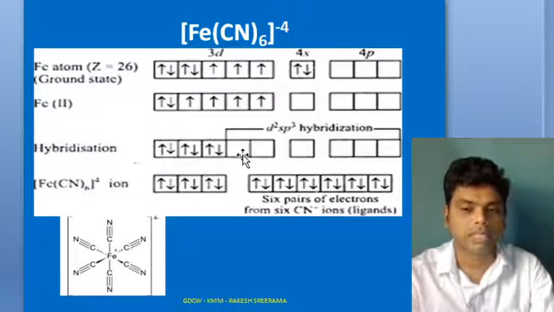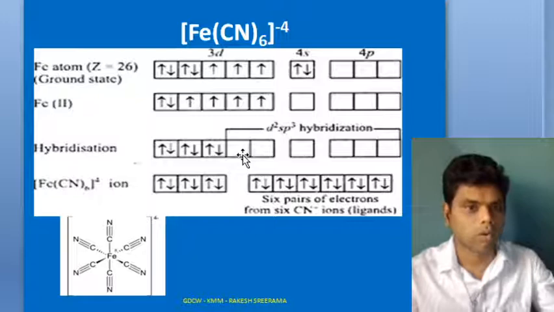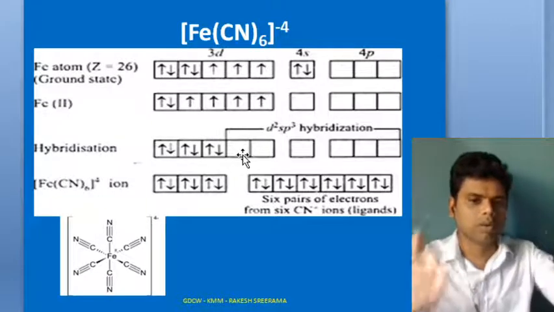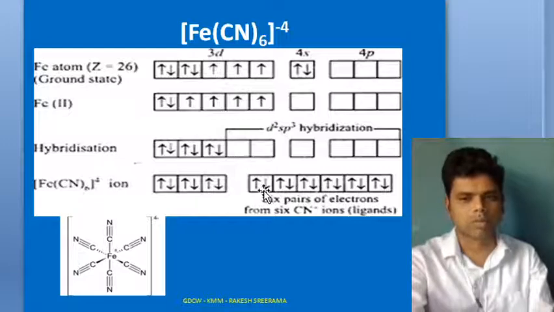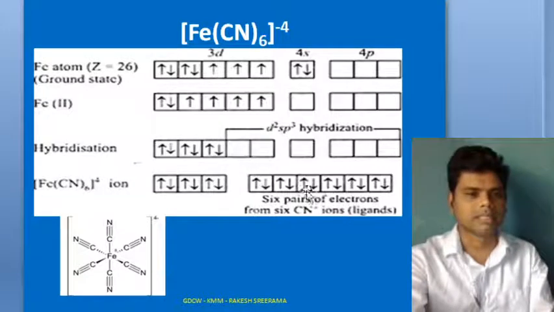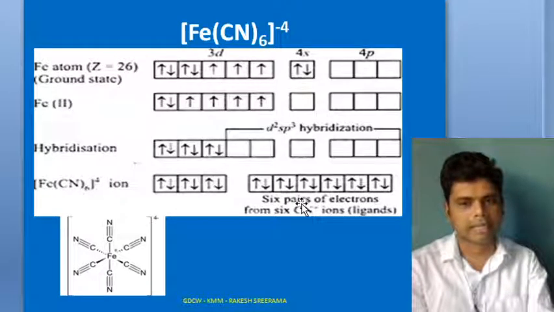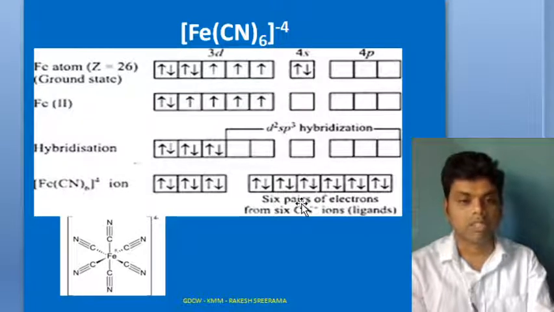The geometry of these hybrid orbitals is octahedral. And into these hybrid orbitals, who will come and overlap? Cyanides will come and overlap. They will bring their pairs of electrons. 1, 2, 3, 4, 5 and 6 pairs you are having from 6 cyanide ligands. Thus you get the hexacyanoferrate(II) complex ion. In what geometry? You will get it in octahedral geometry.